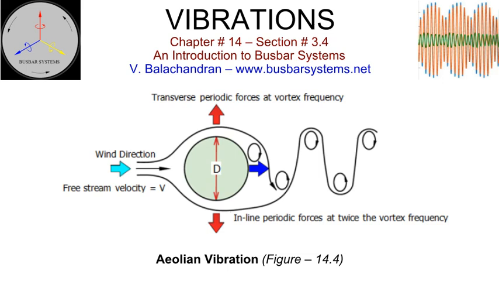These vibrations are caused by vortex shedding alternately at the top and bottom. The vibration takes place in the vertical plane and the maximum amplitude is equal to about the diameter of the conductor. This can be attributed to the lift force. The frequency will correspond to the vortex shedding frequency. This is also called as the lift frequency. The vibration also takes place in the horizontal plane at twice the vortex shedding frequency.